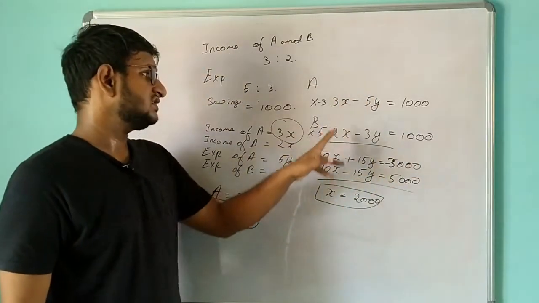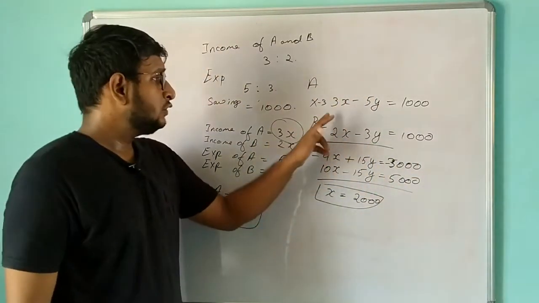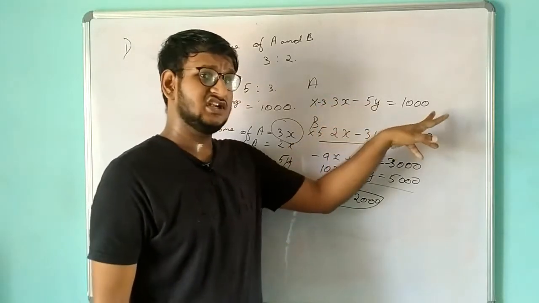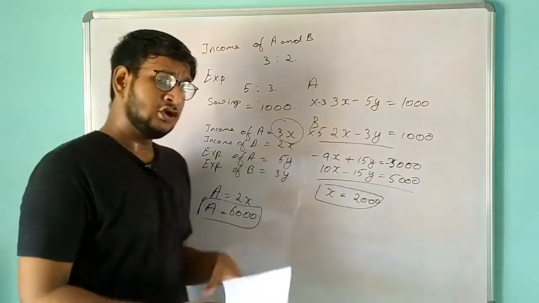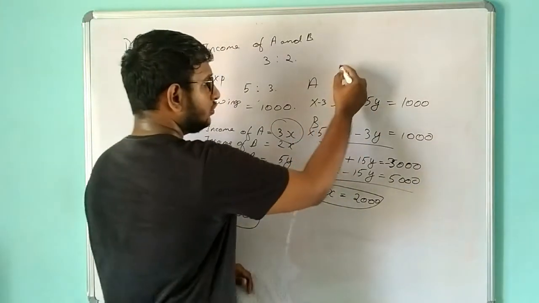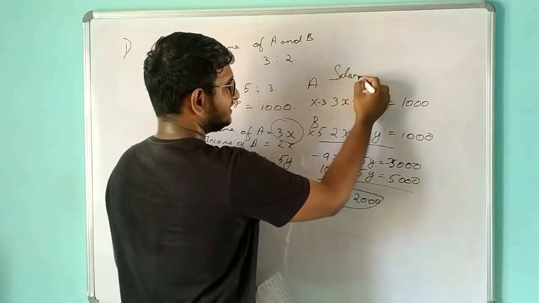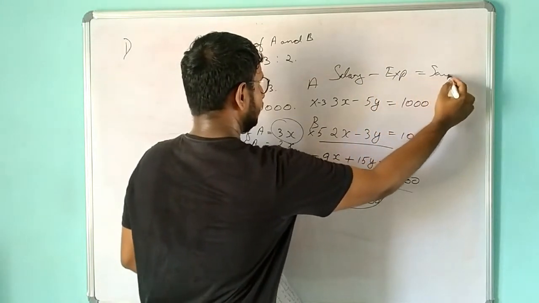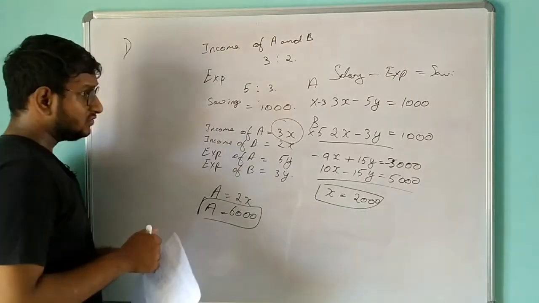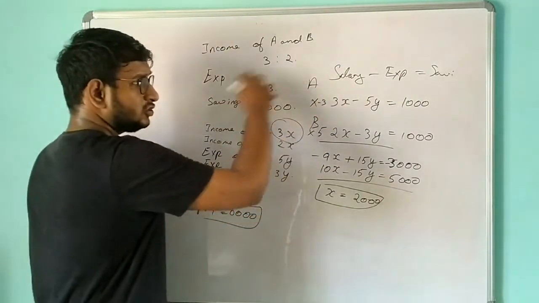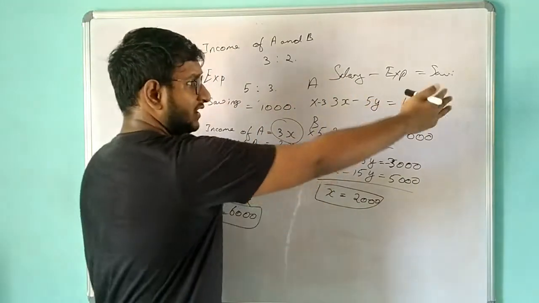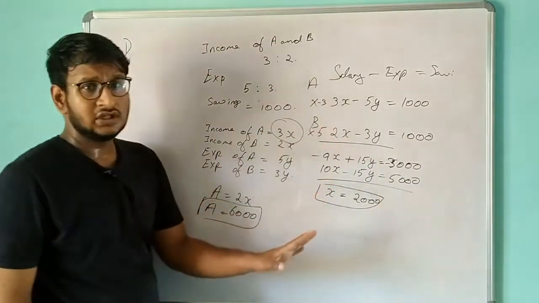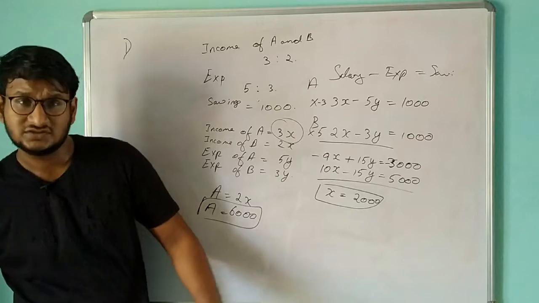The main thing over here is we need to figure out that salary minus expenditure will give us savings. You need to keep in mind that salary minus expenditure will give us savings. If you know this equation, you can easily substitute the values they have given, and you can calculate the further things. Okay, so this is also a simple problem with respect to ratio.